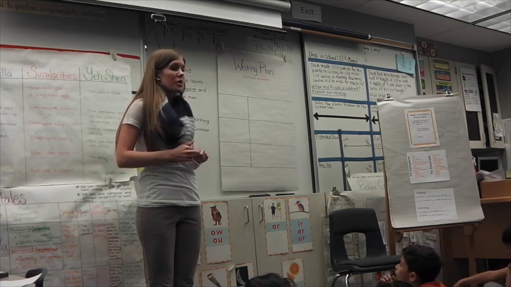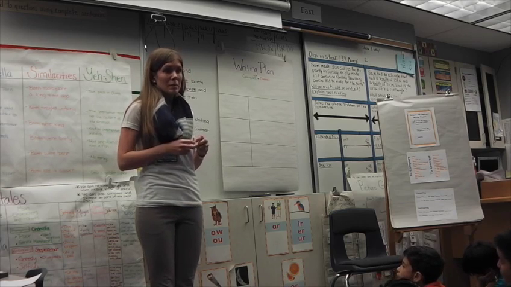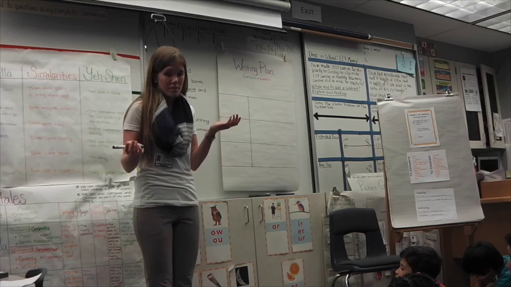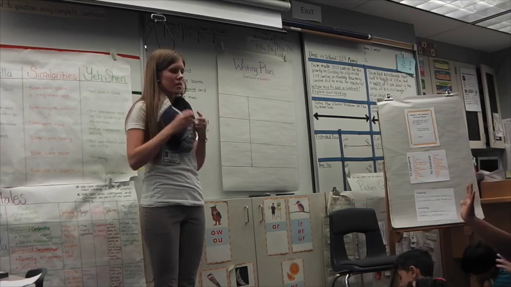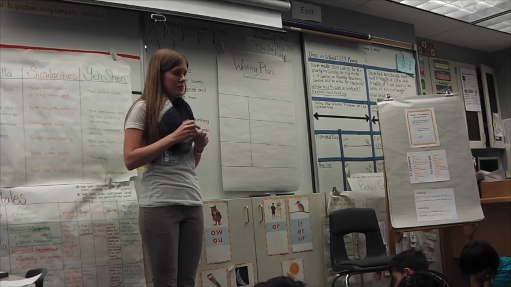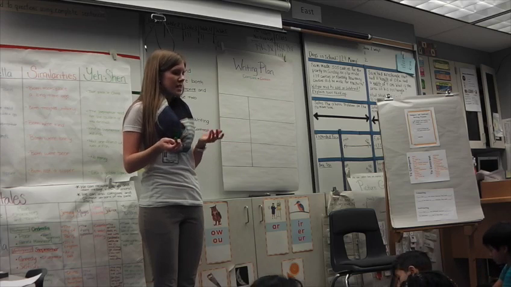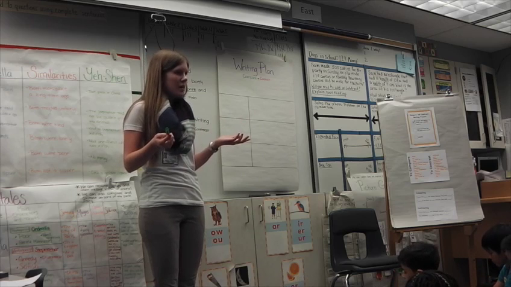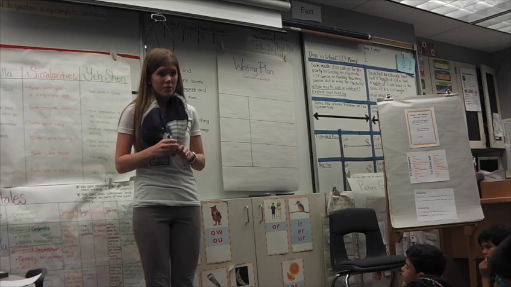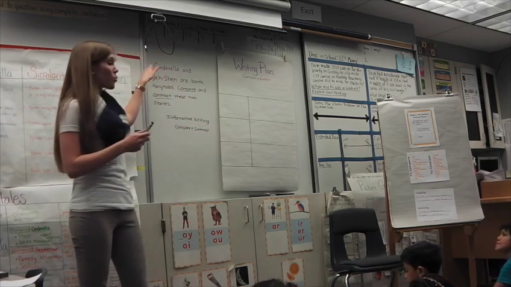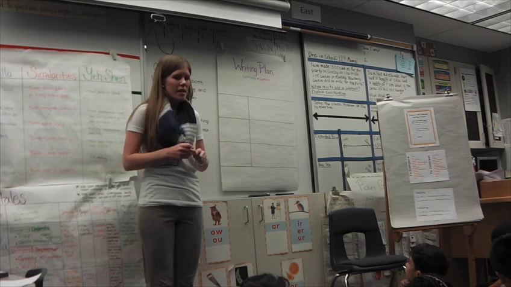Okay. Now, boys and girls, when we are doing a compare and contrast writing piece, we are taking two different things. Right? So what are our two different things that we are comparing and contrasting? What are the two things, Connor? Differences and similar. Yeah, so another way we could say compare and contrast is similarities and differences. All right? And so we are going to be taking the story Cinderella and the story Ye-Shen. We are going to compare and contrast them because that is what our prompt is asking us to do.